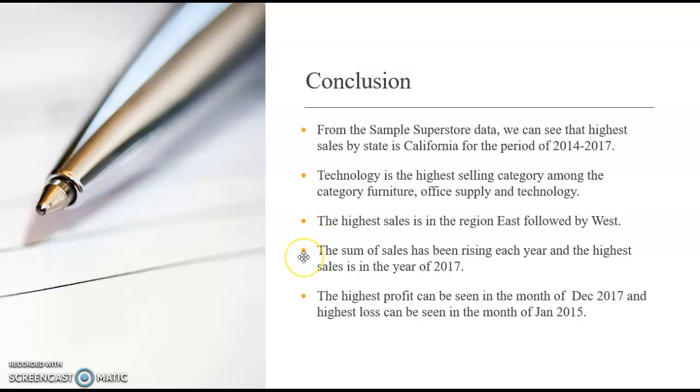The sum of sales has been rising each year, and the highest sales is seen in the year of 2017. And also the highest profit can be seen in the month of December 2017, and we can see this profit has been gradually increased each year from 14 to 17, and a highest loss is reported in the month of January 2015.